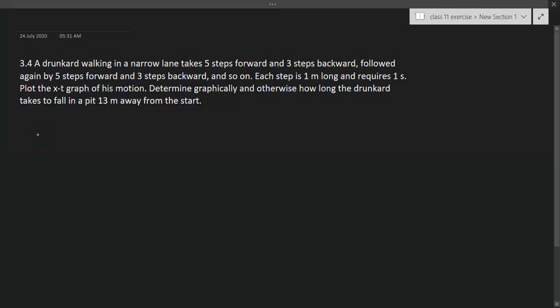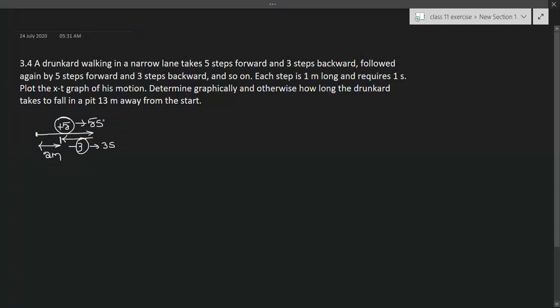Here the drunkard is going in the forward direction for 5 steps, that means plus 5 meters. Again he is coming in the backward direction 3 steps. So 5 steps will take 5 seconds, and these 3 steps will take 3 seconds. So the distance from the starting point is only 2 meters.